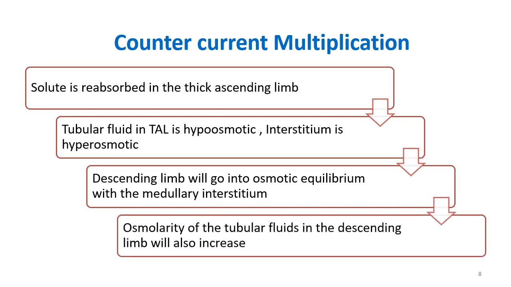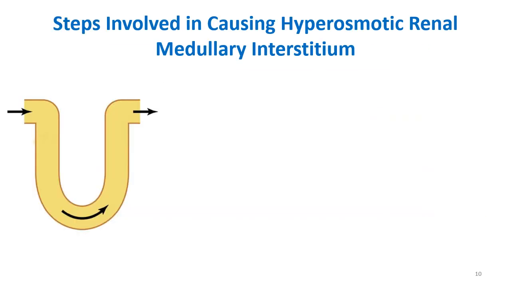So the osmolarity of the tubular fluids in the descending limb will also increase. So after explaining the basic steps, you can draw a diagram of this loop of Henle and then show how this concentration is established. Okay, so first suppose all the areas of the loop of Henle contains fluid of the same osmolarity.